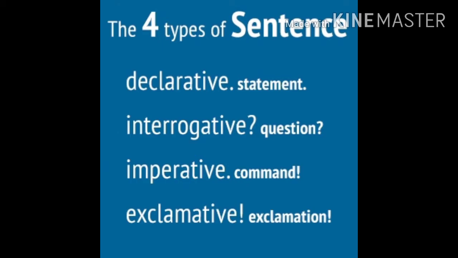So students, let's understand in short what these 4 types of sentences are. Declarative sentences are called statements. Interrogative means asking a question. Imperative sentences are command sentences, and exclamatory is used for exclamation.